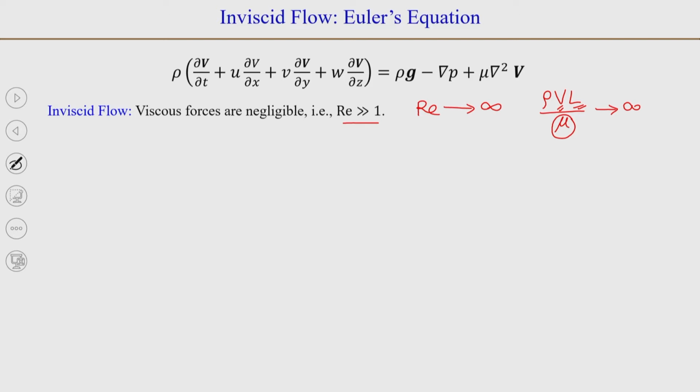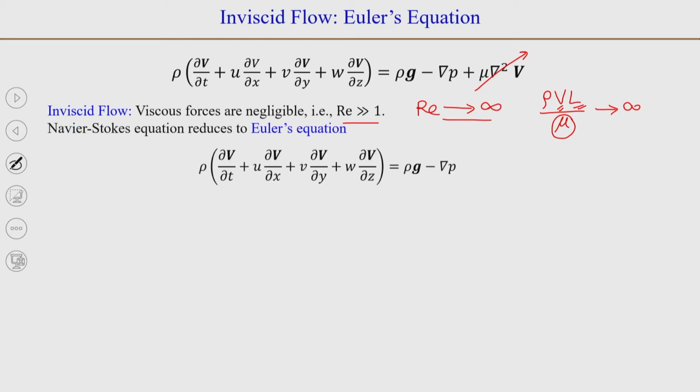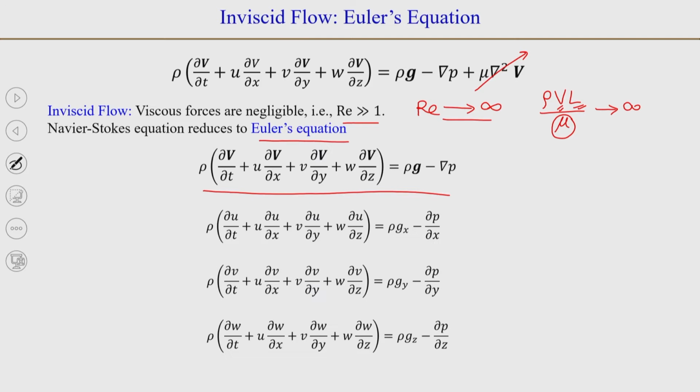In such cases when the Reynolds number is large, we can neglect the viscous term and we end up with the Navier-Stokes equation minus the viscous term, and this is called Euler's equation. You can write this in x, y and z coordinates, or you can also write these equations in r, theta, z coordinates.